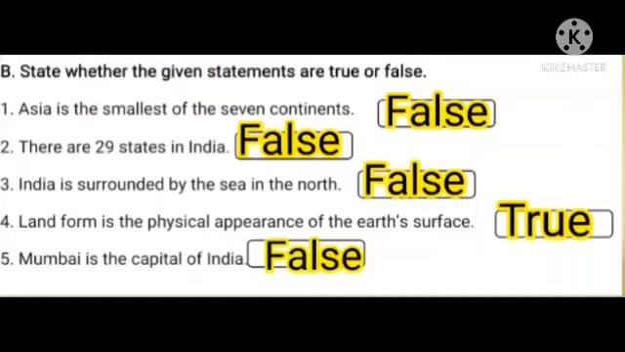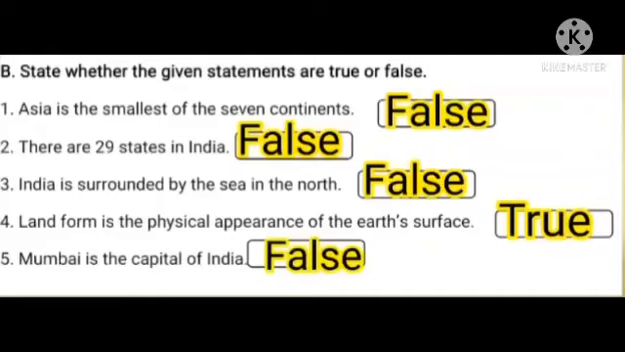Children, next B. State whether the given statements are true or false. Children, we know here we have to read a sentence. If the sentence is correct, we have to write true. If the sentence has a mistake, we have to write false.